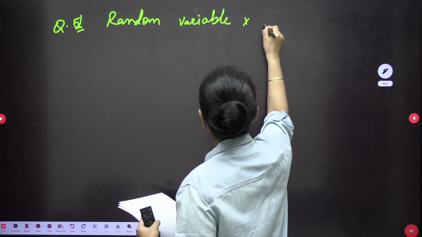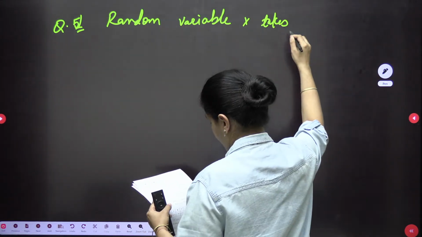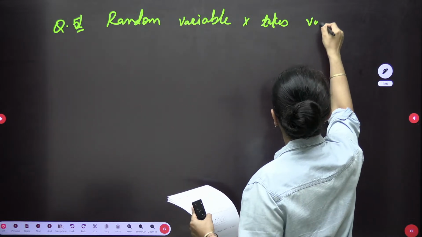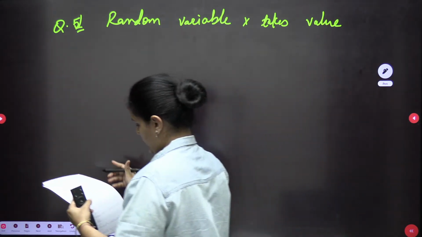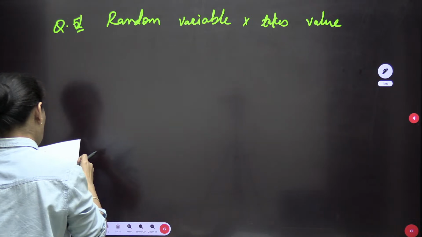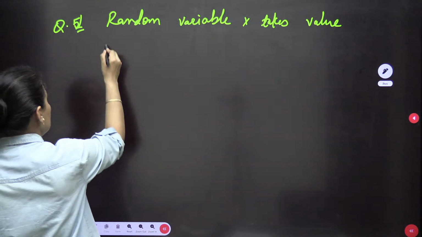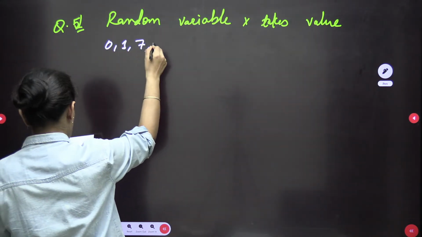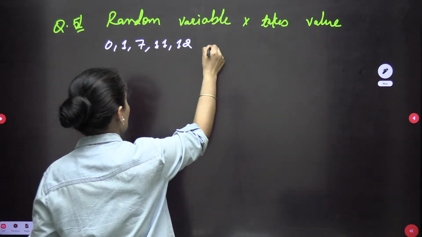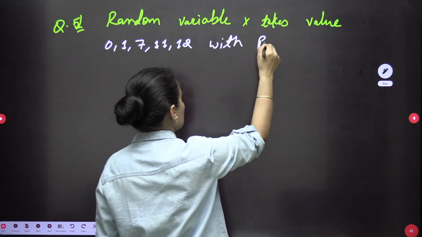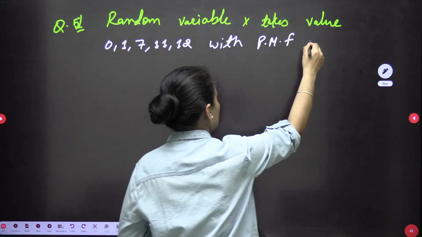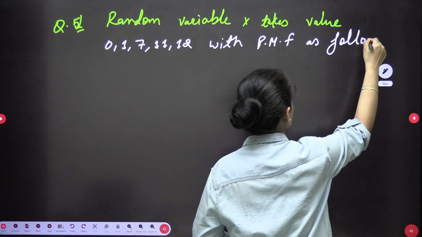So random variable X takes the values 0, 1, 7, 11, 12 with the probability mass function PMF as follows.